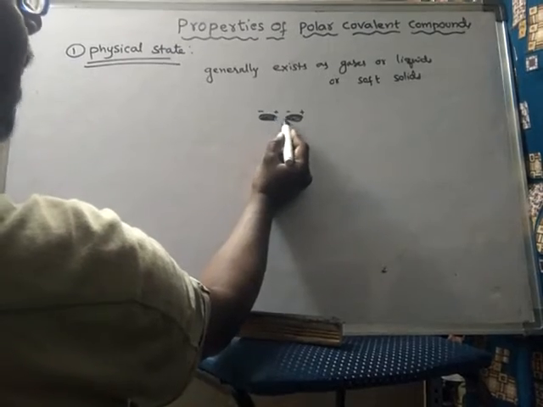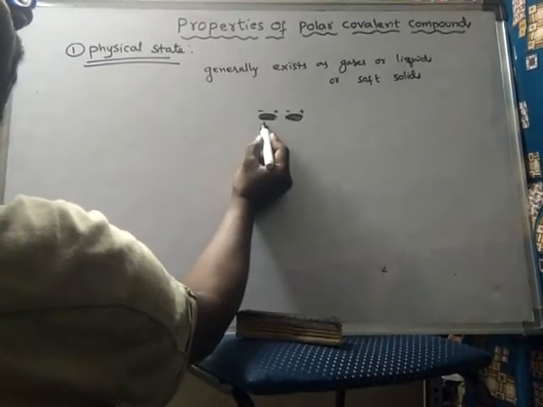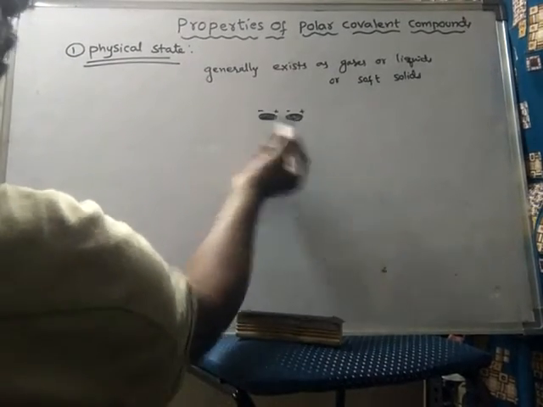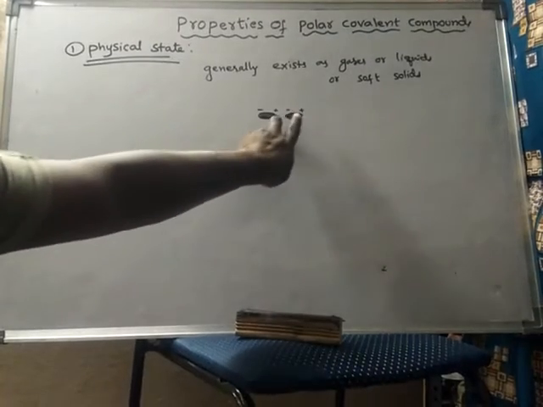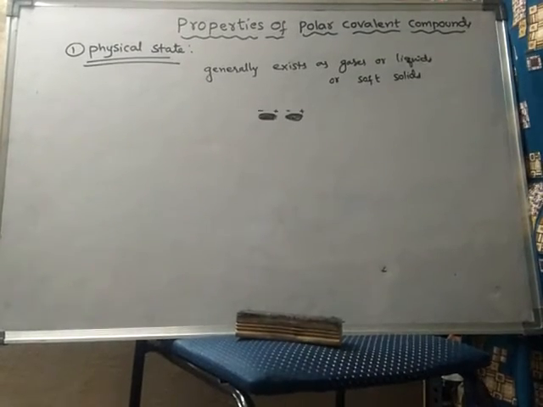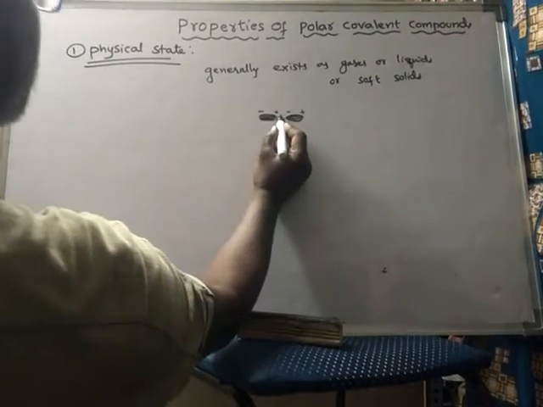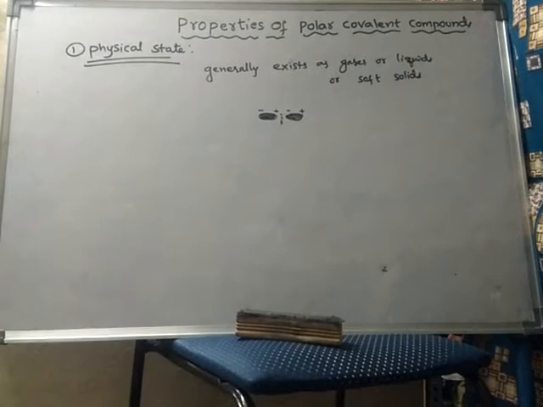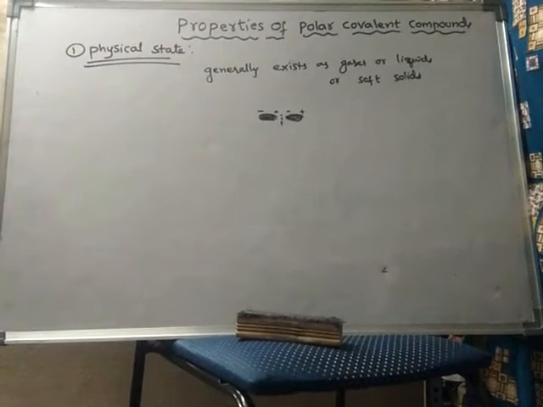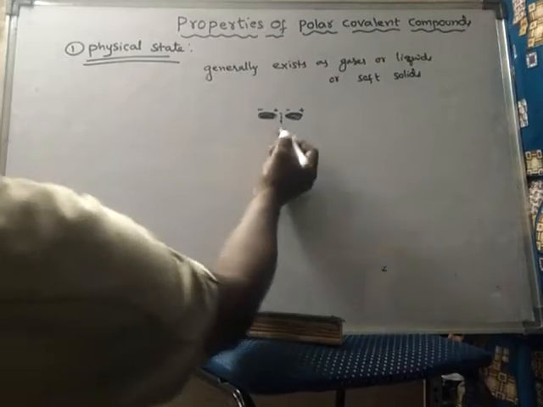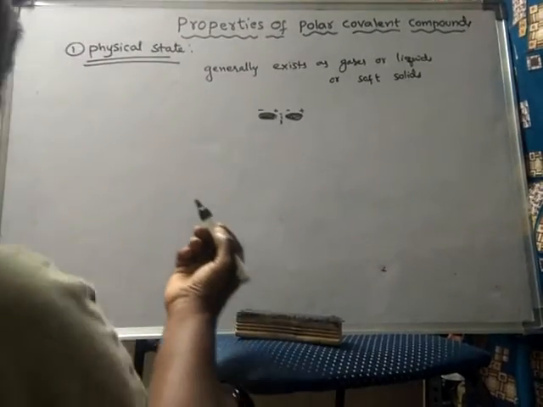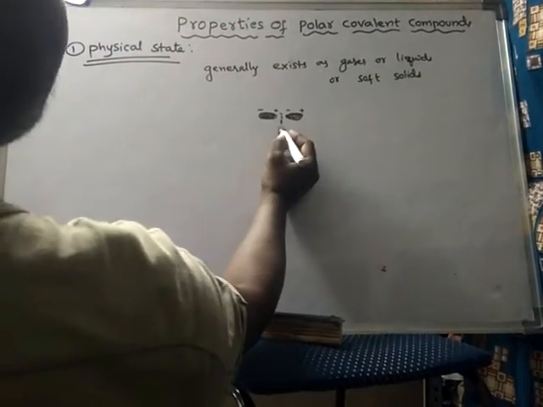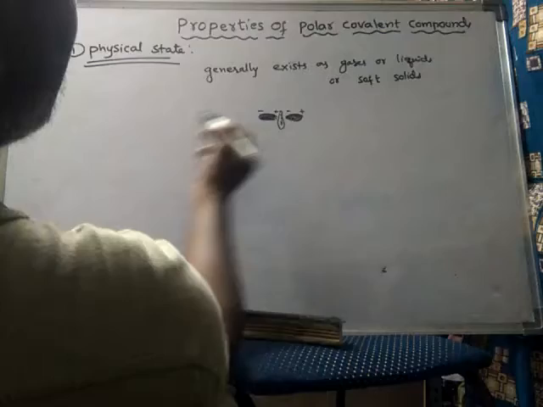As these are opposite ends of two different neighboring molecules, there exists some force of attraction. And these forces of attraction are weak.